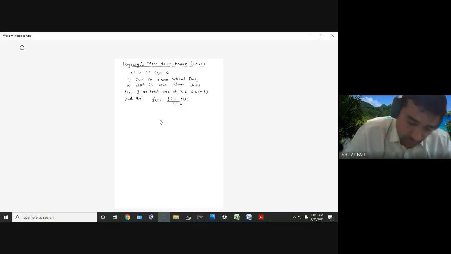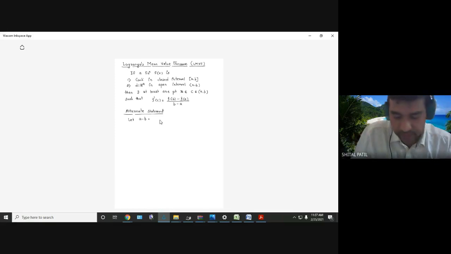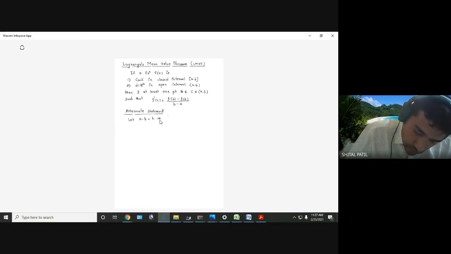But before that, we will go through the alternate statement. Alternate statement. So write. Now what do we do? Let a minus b, right? A is the initial point and B is the terminal point of the given interval. Consider it as h. So that will give B equal to... what will come? Oh, I considered it the other way around. Sorry, let me make a small change.